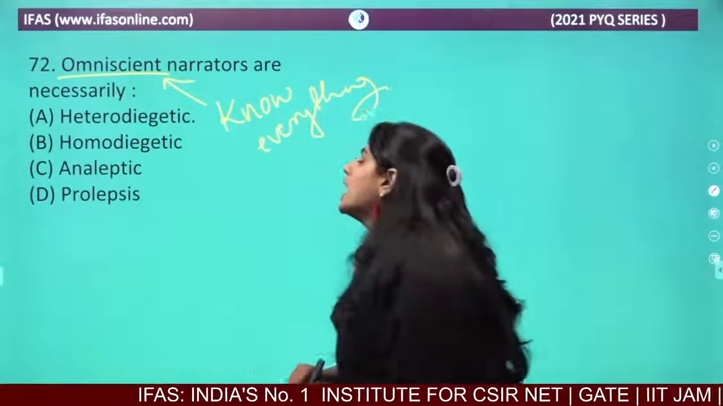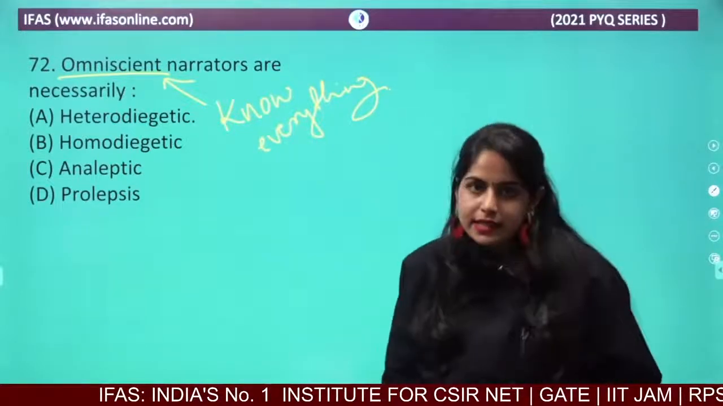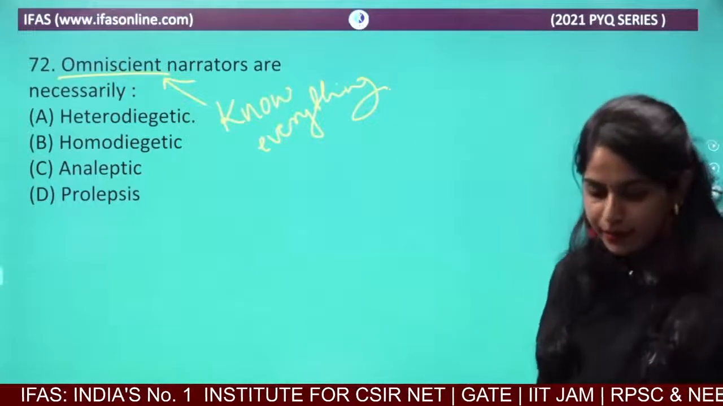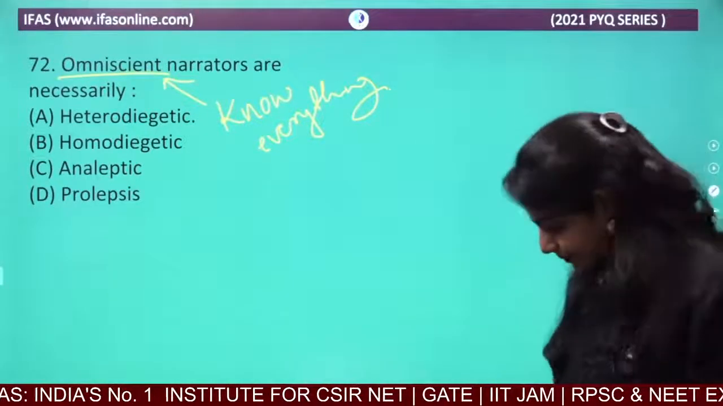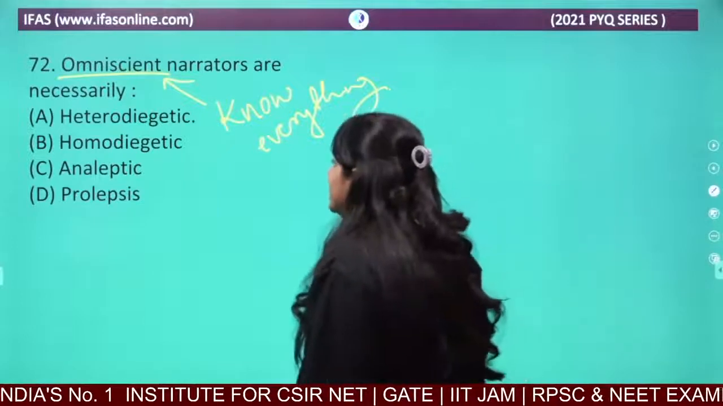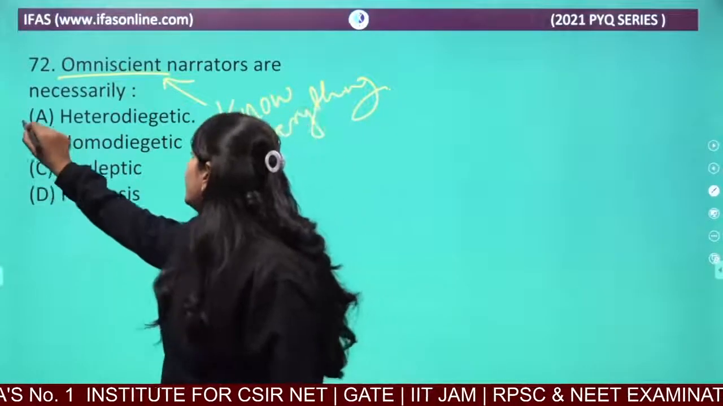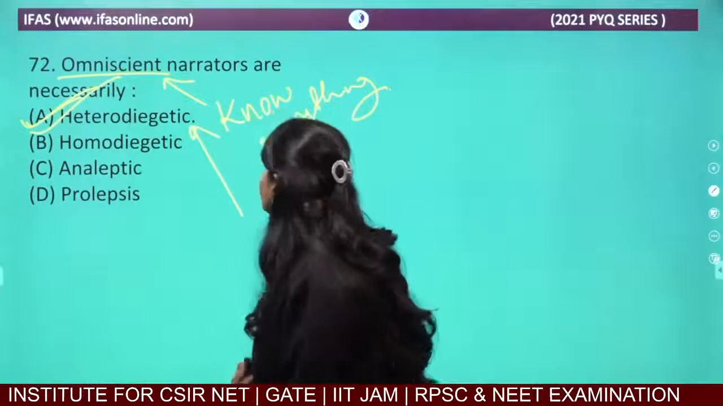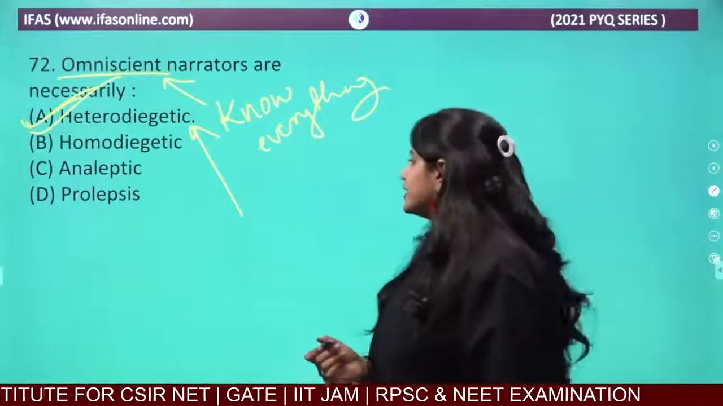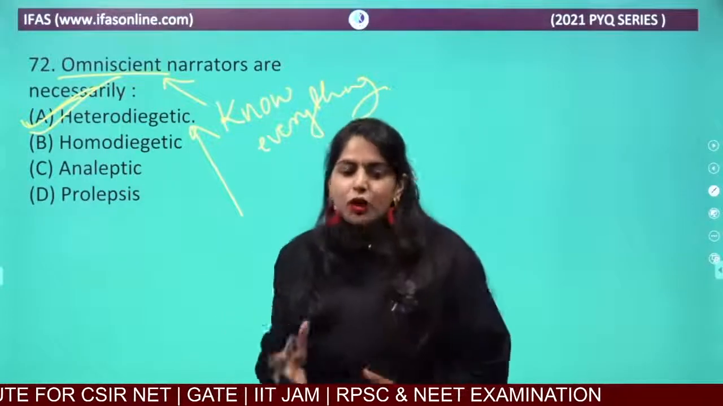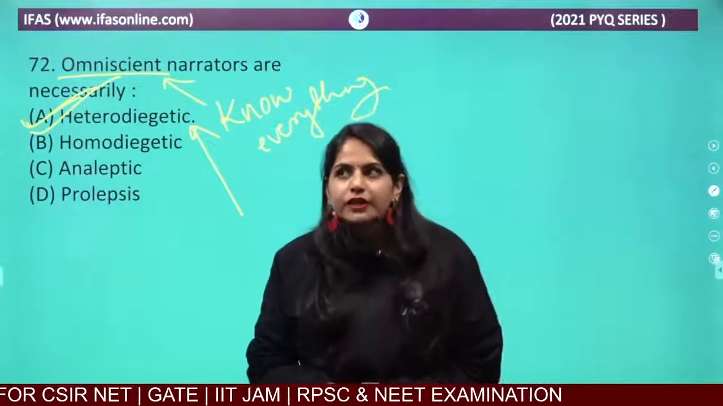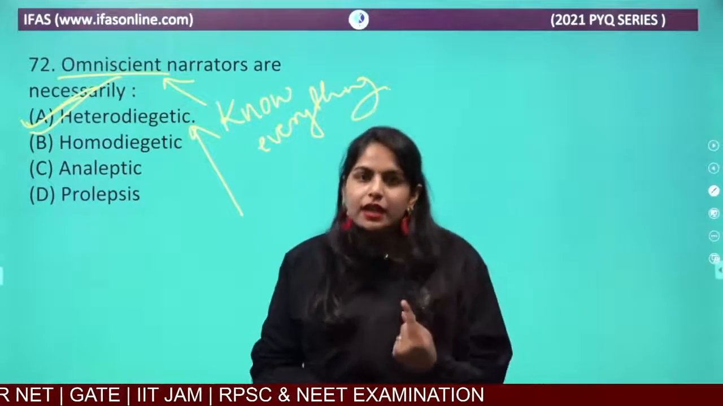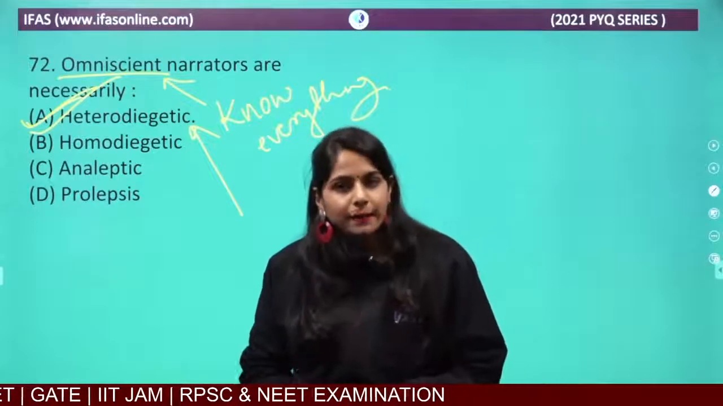So if the narrator is omniscient, what is the basic quality he should necessarily have? He should be heterodiegetic. Now what is the meaning of heterodiegetic? You might have seen this in some plays, that there is one person who is not a character of the story.